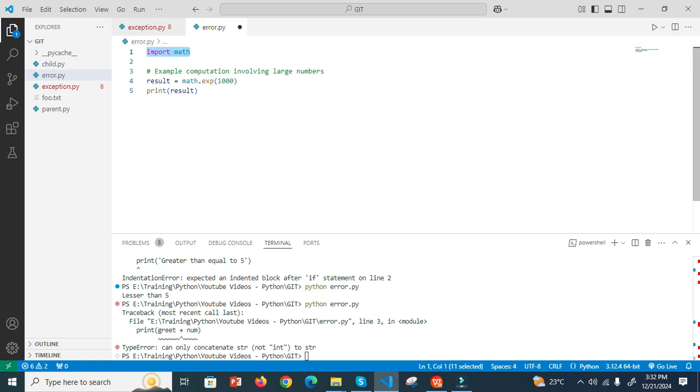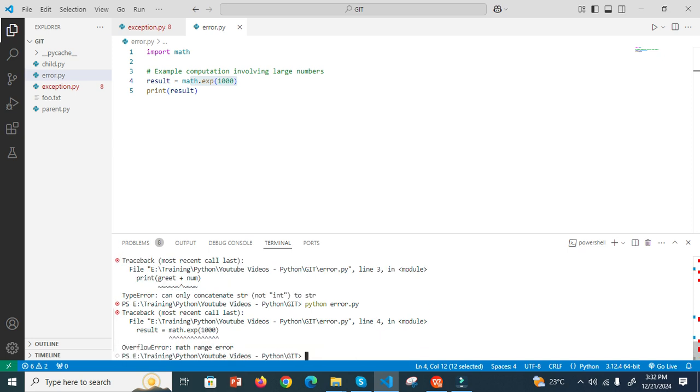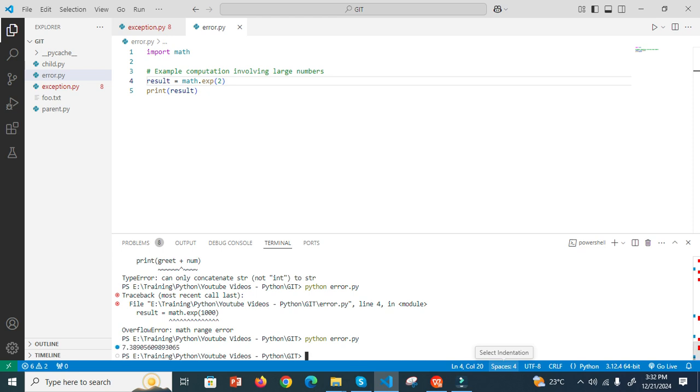This is how you import predefined libraries. Then I say this one. Now this is quite a huge value. So what is Python going to do for such a huge value? It says overflow error. So we can give a small value, for example exp of 2, right? Then it gives 7.3, right? This is the exponential mathematical formula, right?